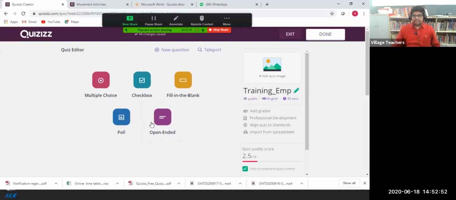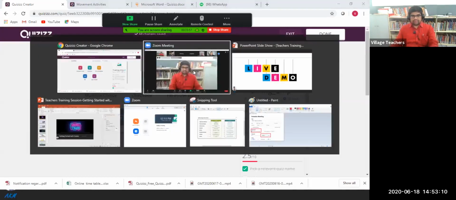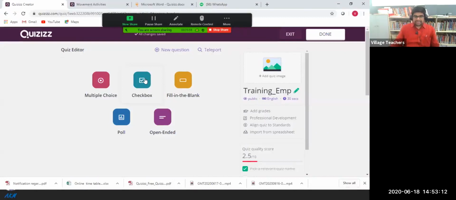Poll and open-ended questions, it will not be evaluated. Anil: Open sir, polls, yeah. Hello, can we mix up different options? Definitely, we can mix it. But if you just specify poll in between or open-ended in between, that will not be evaluated. That's the only thing. Okay, sir. Okay, so I'll just show you all the options.